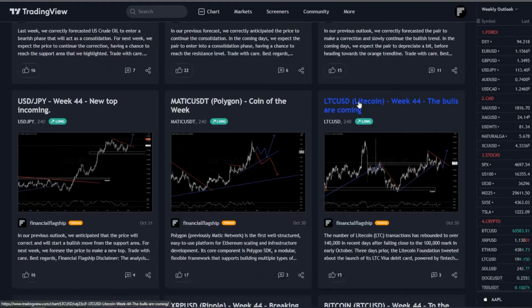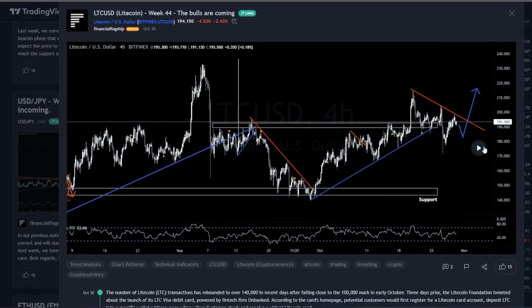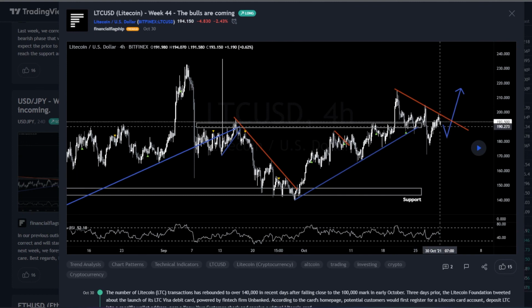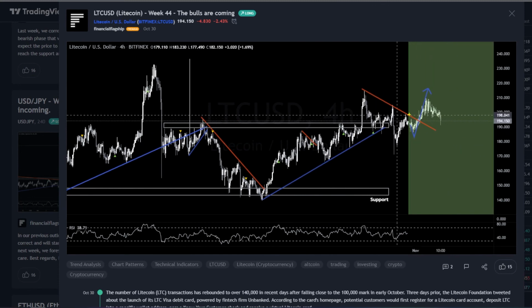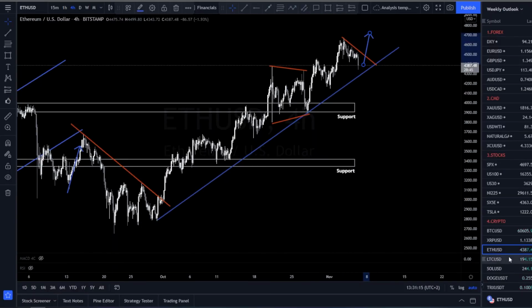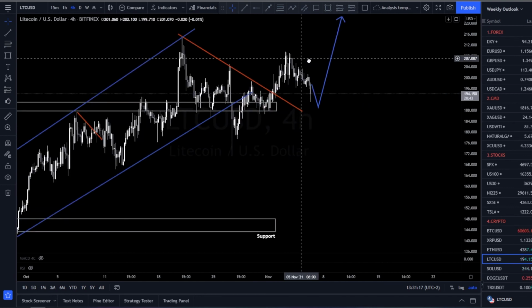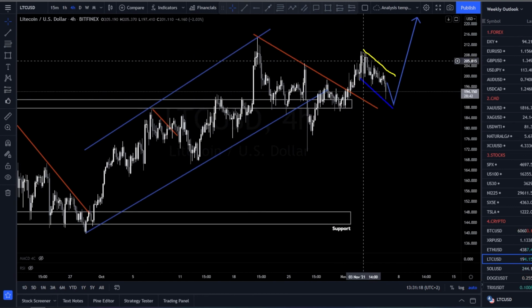Okay, so let's move on to Litecoin. Litecoin, in our previous forecast, we expected it to consolidate underneath the trend line and make a new top. The market consolidated above, broke the trend line, but it didn't make the top that we expected it to do. And for this week, we are expecting the market to finish this consolidation and then head for the level that we expected in our previous analysis. So for Litecoin, we are expecting the market to break the top by the end of the week.